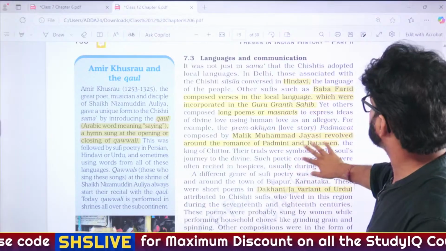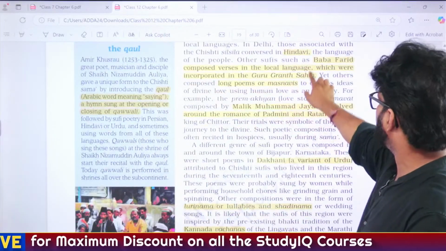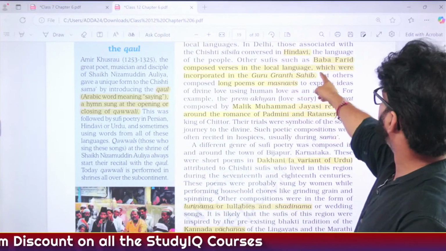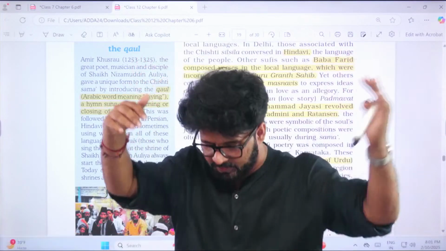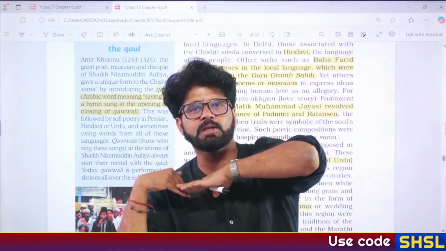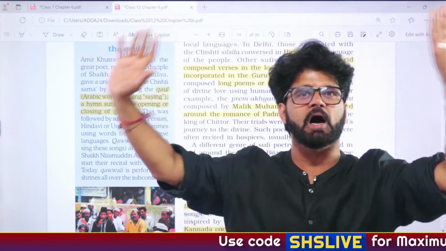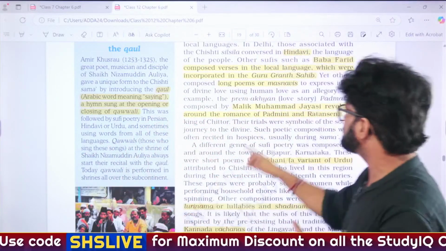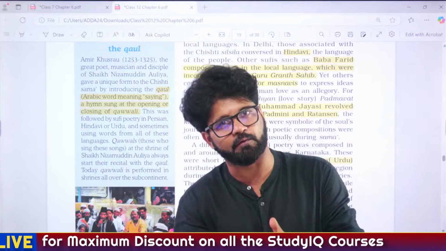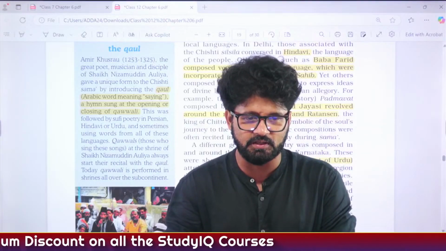Then what else, bros? So Hindavi, Baba Farid, we have talked about Baba Farid, and he incorporated verses in the Guru Granth Sahib. Guru Granth Sahib, Adi Granth Sahib, we have seen the difference between them when we were talking about the Bhakti movement. First 5 Gurus' teaching, Adi Granth Sahib. All 10 Gurus' teaching, Guru Granth Sahib. Guru Granth Sahib is the 11th Guru, and these are the points which we have already discussed. Fine, sir and ma'am?